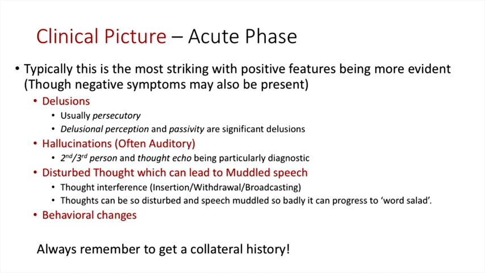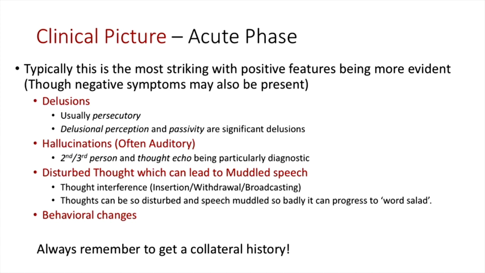Always remember to get a collateral history from a patient with schizophrenia in the acute phase, as it may be quite difficult to know, one, what their pre-morbid personality was, or two, what all of these delusions are, because they may feel that you're persecuting them, and they may not trust you enough to divulge all of the information that you'd want to get.